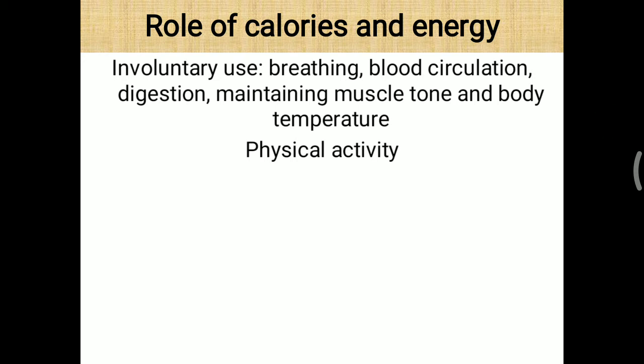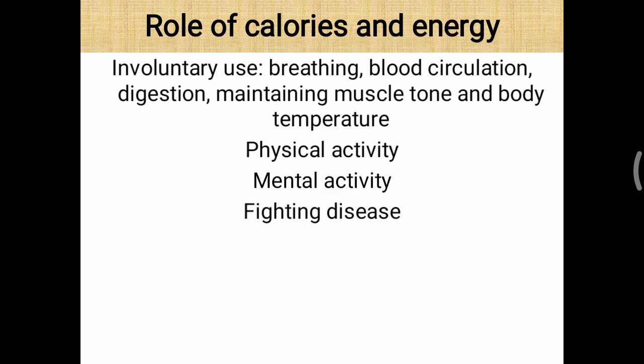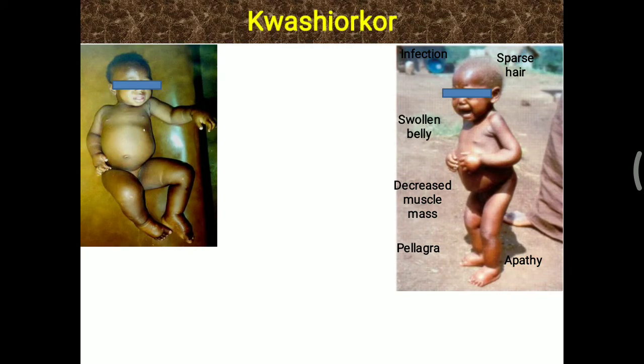Apart from that, for physical activity, mental activity, fighting against different kinds of disease, and for growth we need energy. If that energy is not provided, it can lead to protein energy malnutrition, or malnutrition. In this malnutrition we have seen two extremities, marasmus and kwashiorkor.